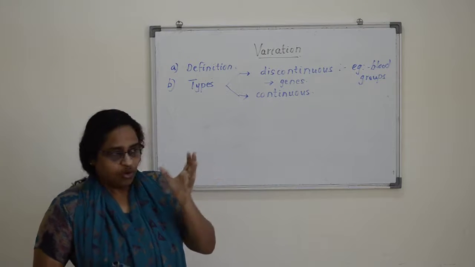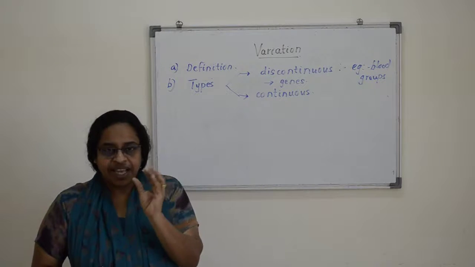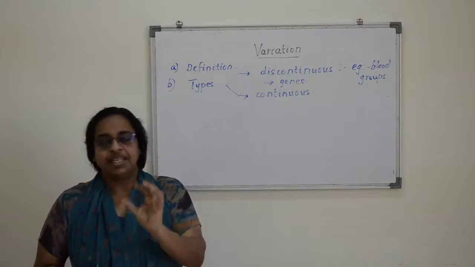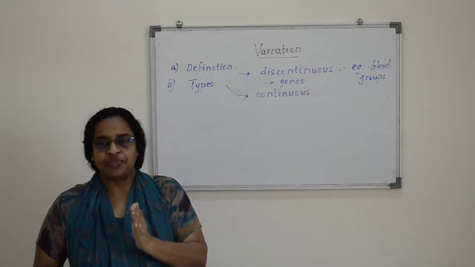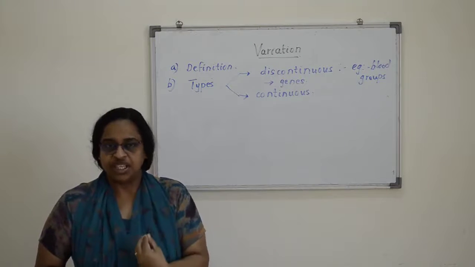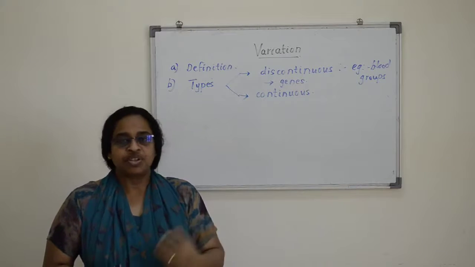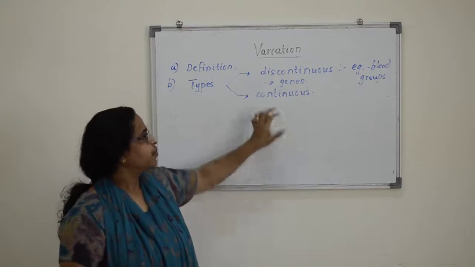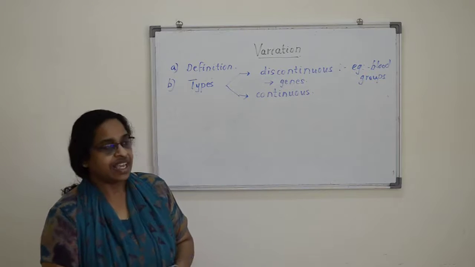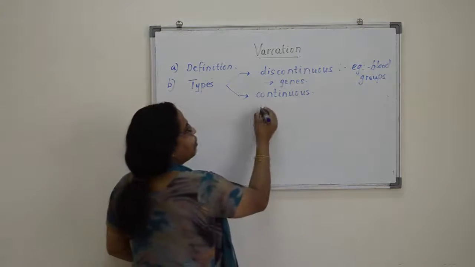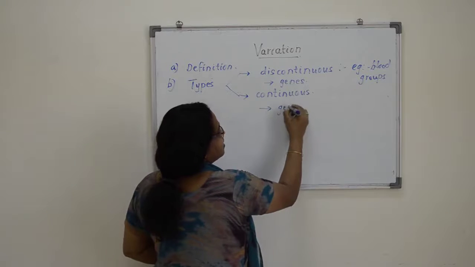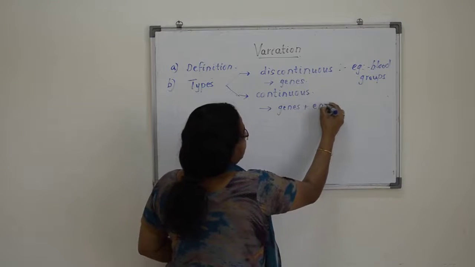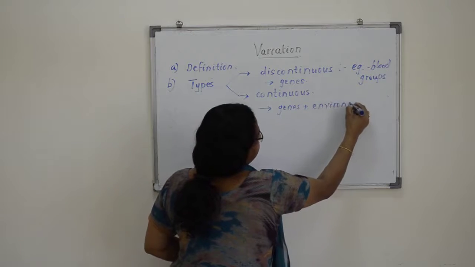Of course, the genes play an important part in the height, but at the same time, the kind of food that you eat also plays an important part. So that means continuous variation can be caused by both genes and environment.